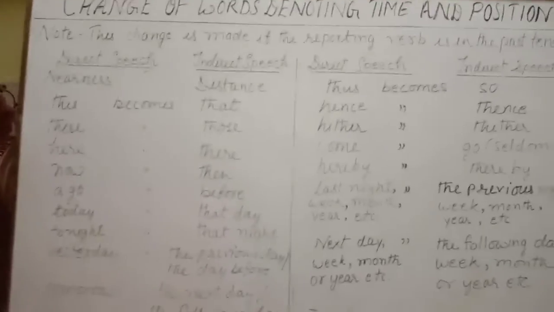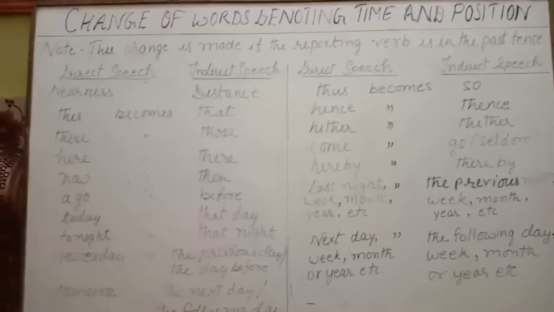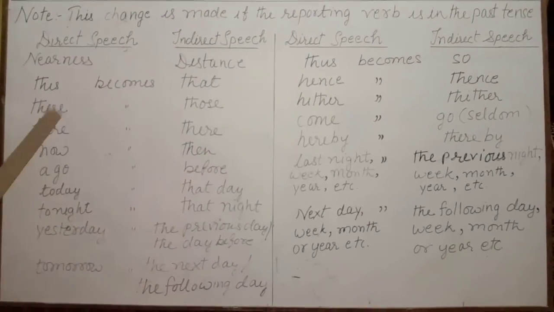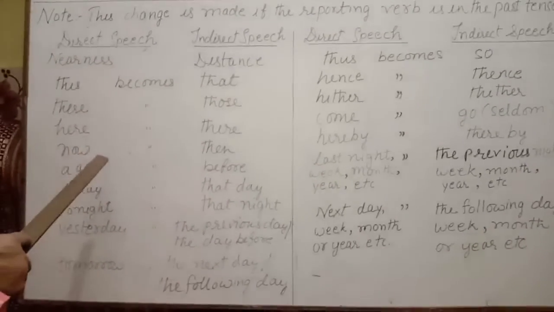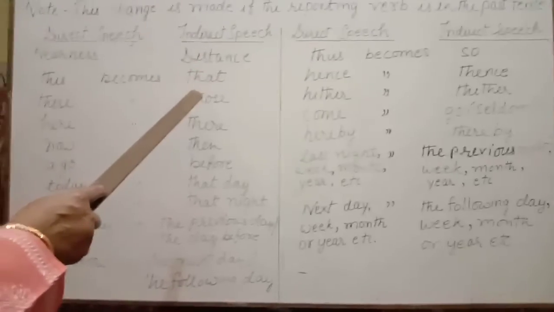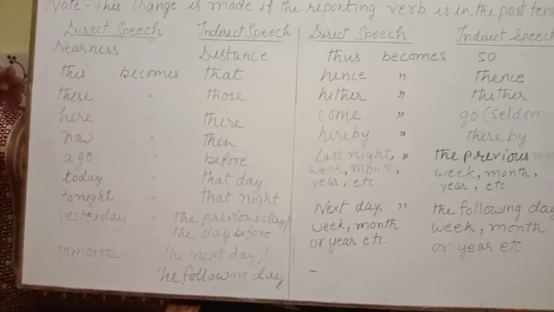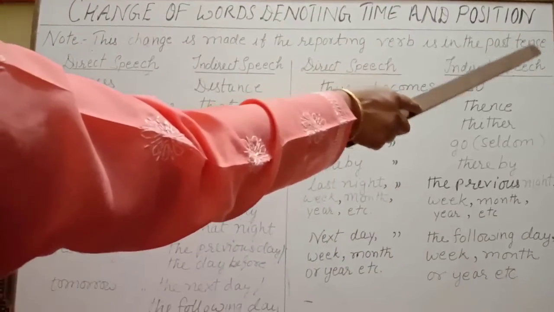Our topic is direct and indirect speech. Today I am going to teach you about the change of words denoting time and position. When we change direct speech into indirect speech, some words denoting nearness of time or position are changed into suitable words denoting distance. But always remember, this change is made if the reporting verb is in the past tense.